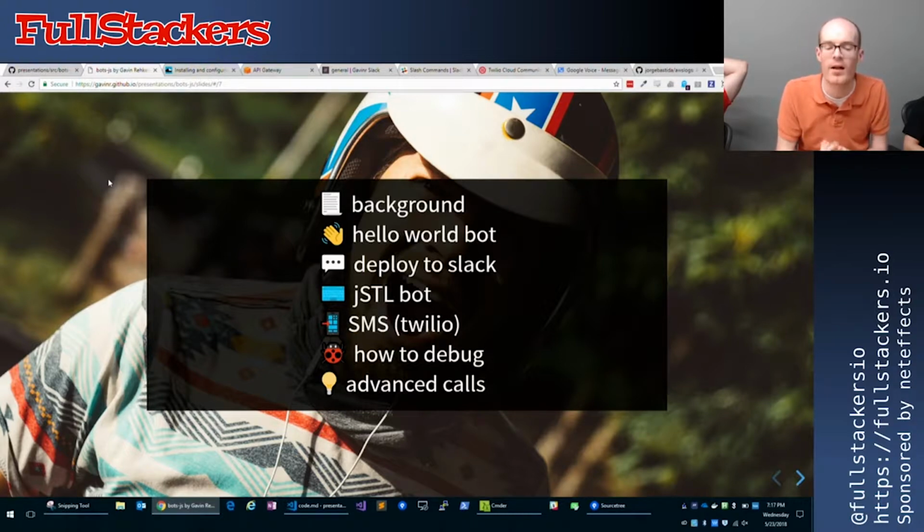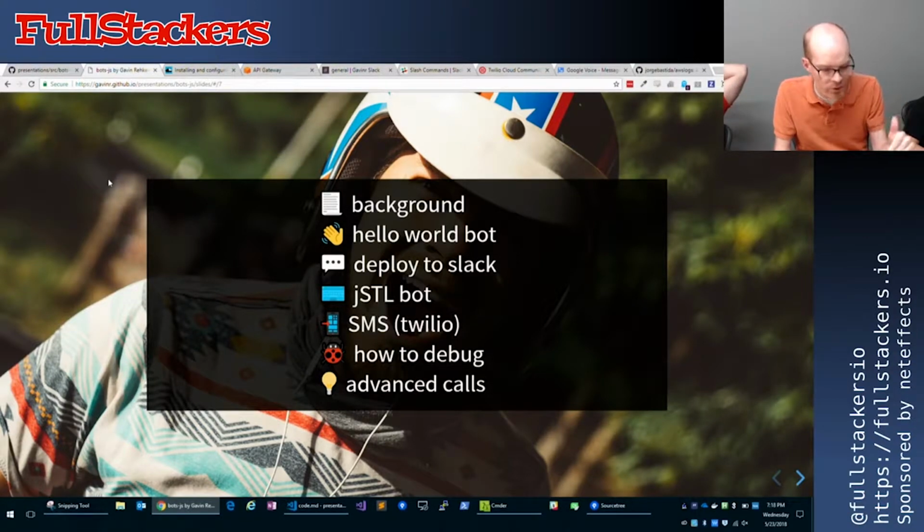Of course, I'll do the hello world and get something going. Then we'll deploy that hello world to a Slack instance. Then we'll add a little bit more functionality to make it into the jSTL bot that we all know and love and we want. And then we'll deploy that to yet another platform, Twilio, so that we have an SMS interface where we can text our bot and get a response back.